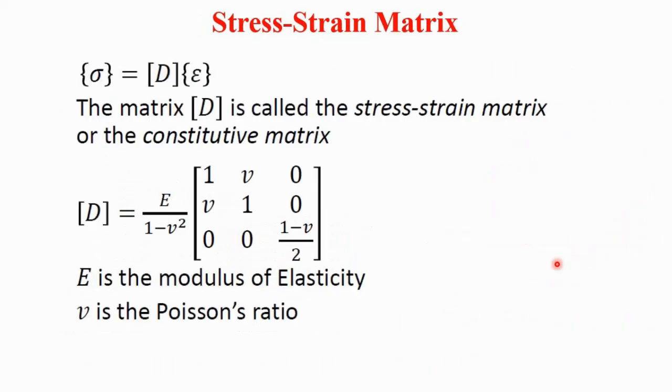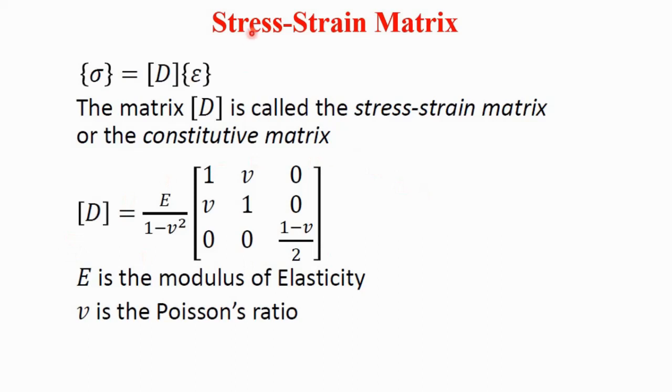Then the stress strain matrix. As we know, stress is directly proportional to strain. So stress is equal to some D matrix, also called the constitutive matrix, into the strain matrix. This D matrix is called the stress strain matrix, or sometimes the constitutive matrix.